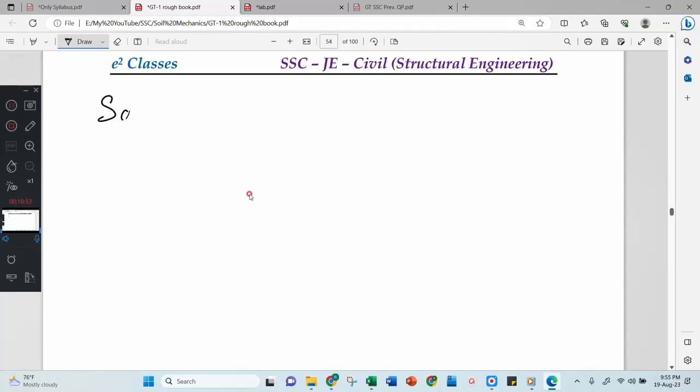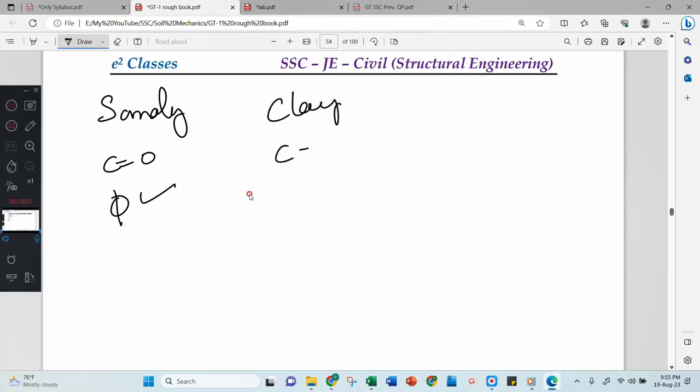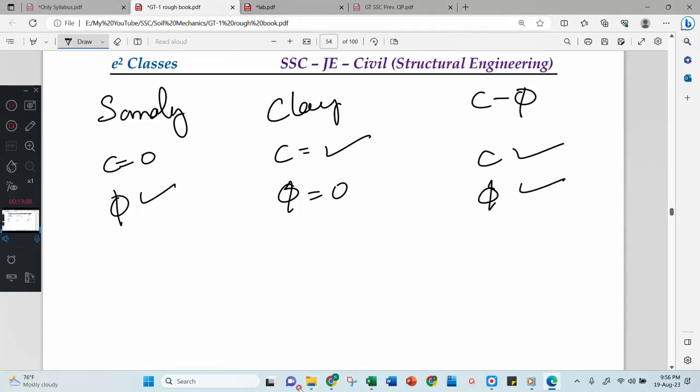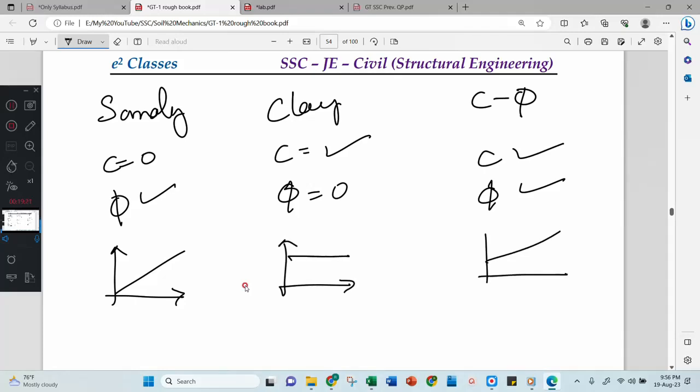Sandy soil will have C equal to 0 and phi nonzero. Then clay soil, C nonzero, phi equal to 0. C-phi soil, C nonzero, phi nonzero. Right? For this, the curve will be like this. For this, the curve will be like this. For this, like this. Over. Any doubts?